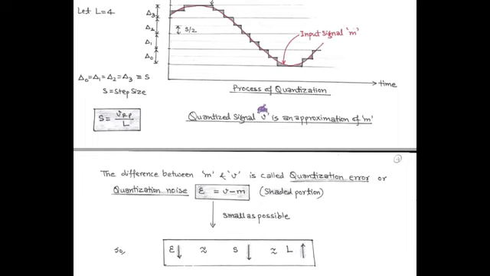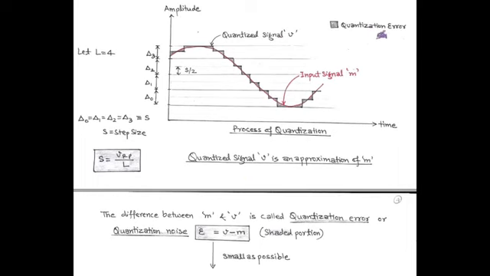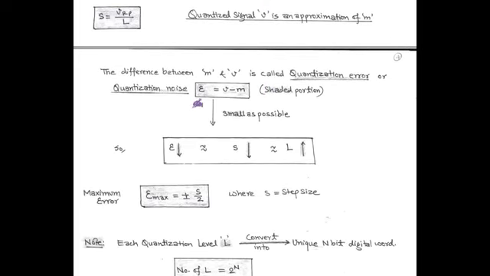The difference between m and v is called quantization error or quantization noise, that is e equals to v minus m. This quantization error is represented by a shaded portion, and in the process of quantization, this quantization error must be as small as possible.